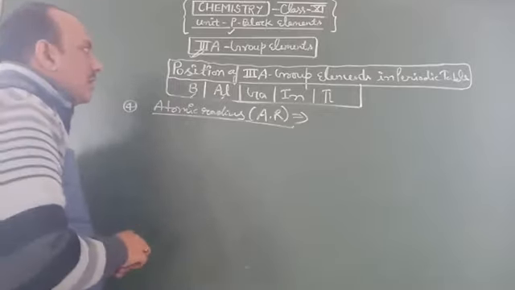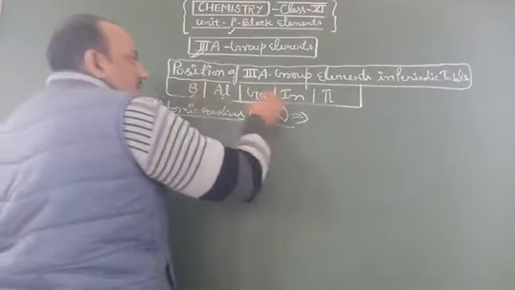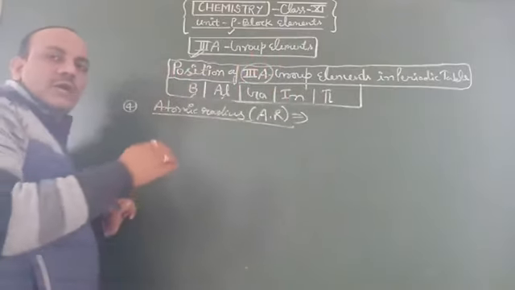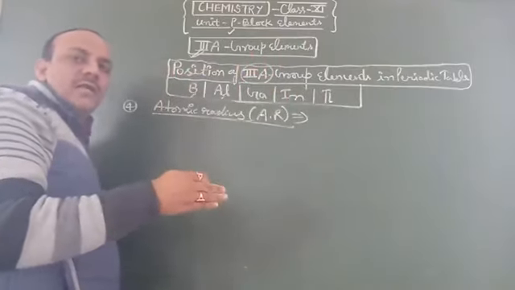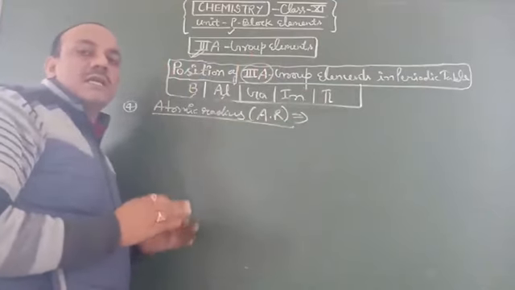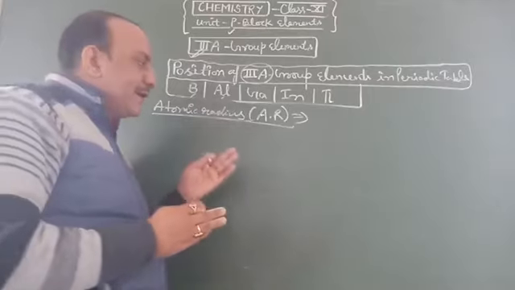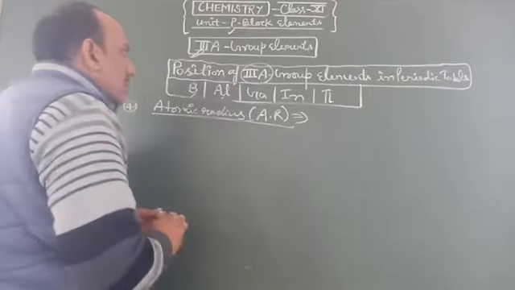So here we go from boron to thallium in third A group, and their atomic numbers increase. If the atomic number of elements increases, then their atomic radius also increases, according to the given diagrams.